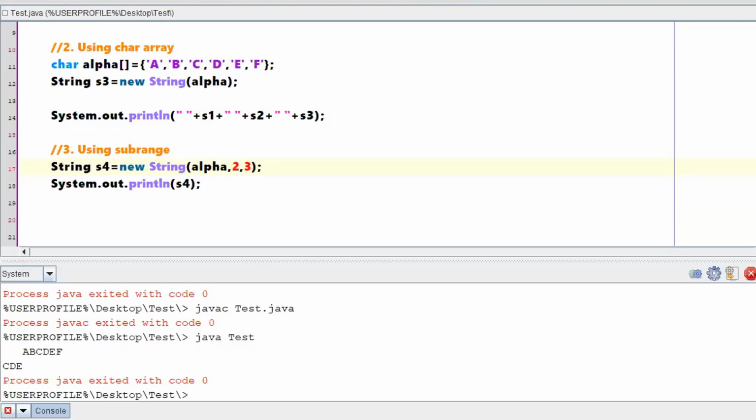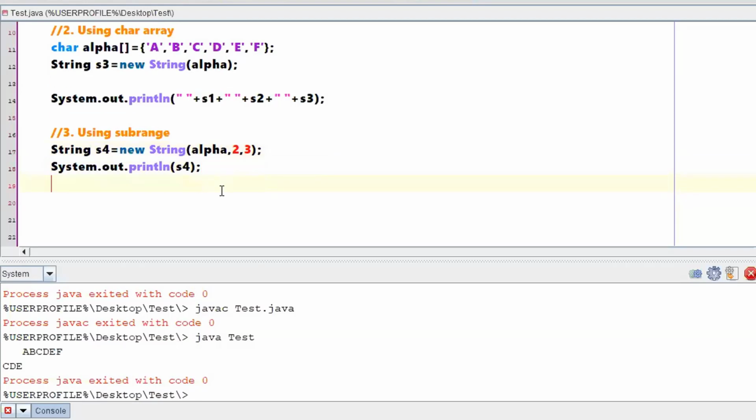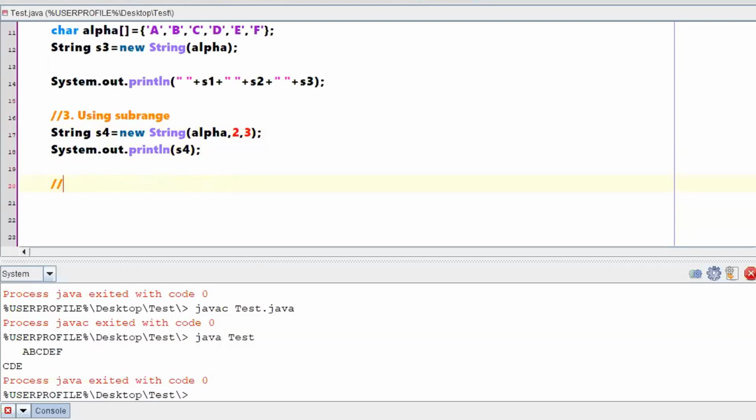If you want to skip some and take some other, then you need to go with two subranges or three subranges. Clear with the third category? Using subrange, right? Fourth category, you have many ways.